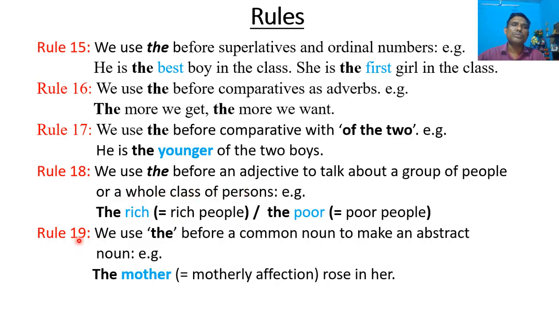Rule number 19. We use "the" before a common noun to make an abstract noun. For example, the mother rose in her. Here, "the mother" means motherly affection. So, "the mother" has been used as an abstract noun.